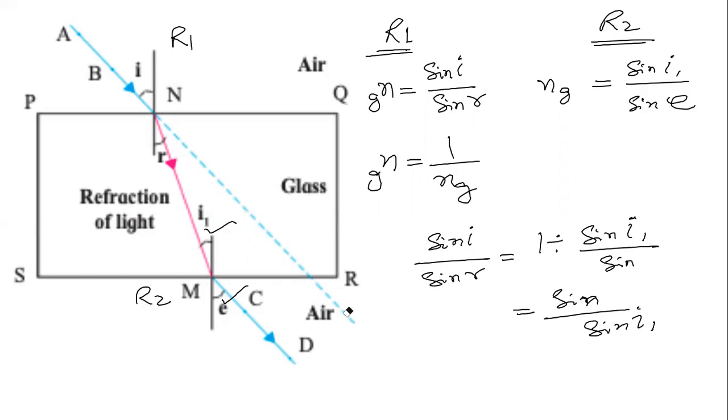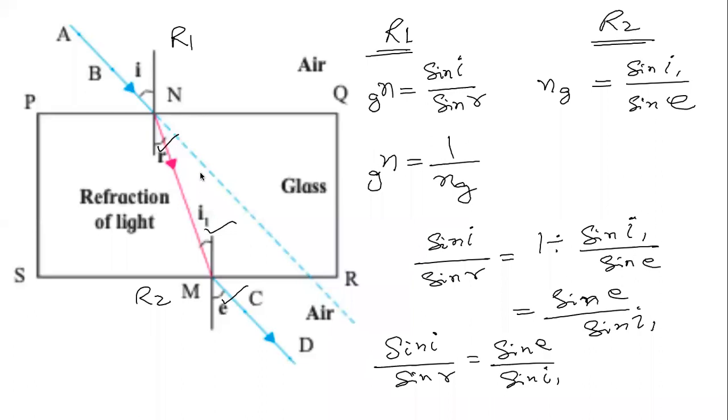This is not R, this is E. Pay attention to what is happening. But we know this is constant. That means sine I by sine R will be equal to sine E by sine I1. Yes, it is constant.